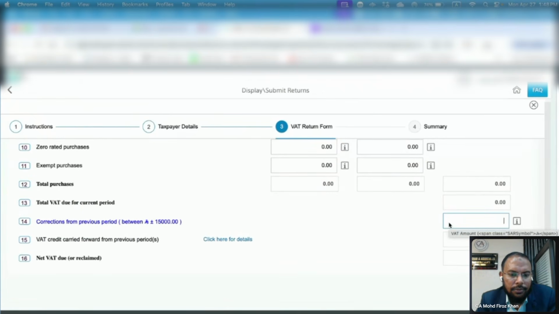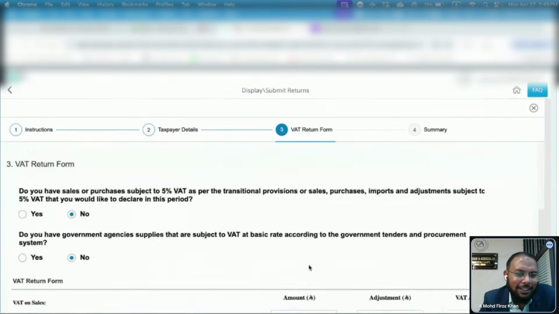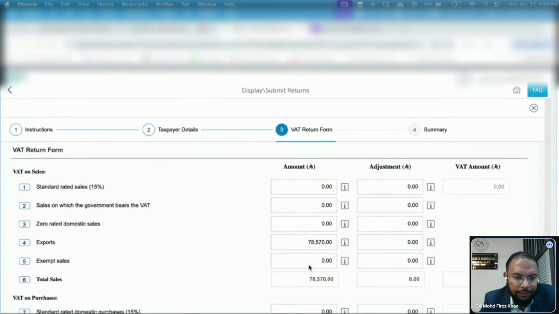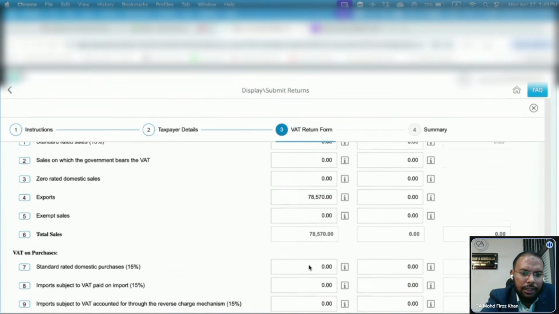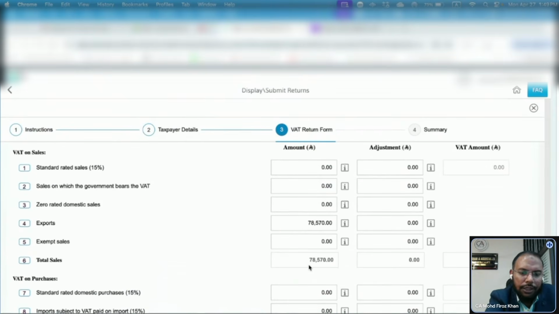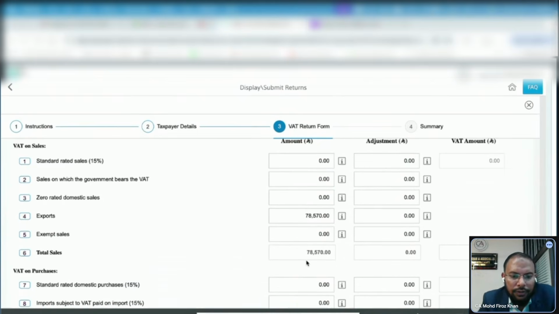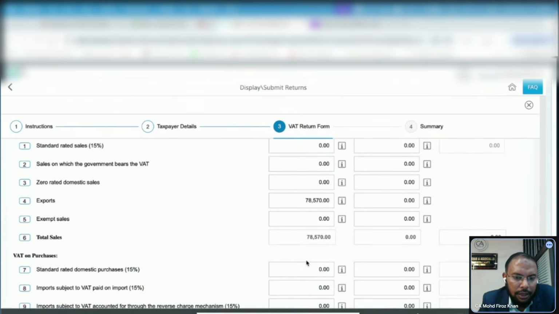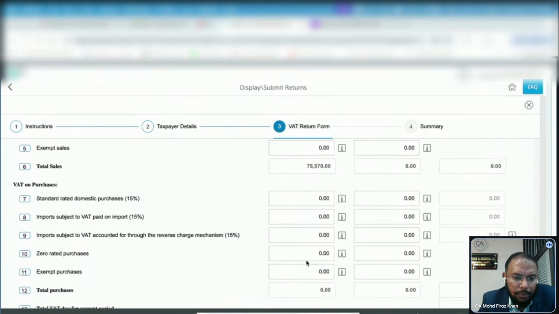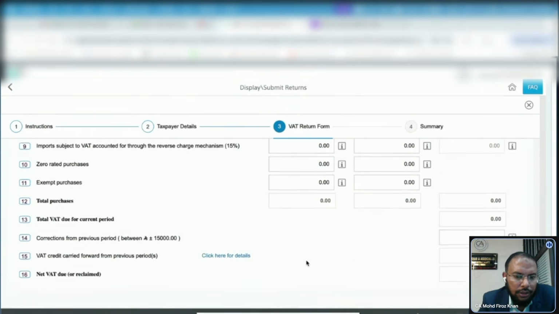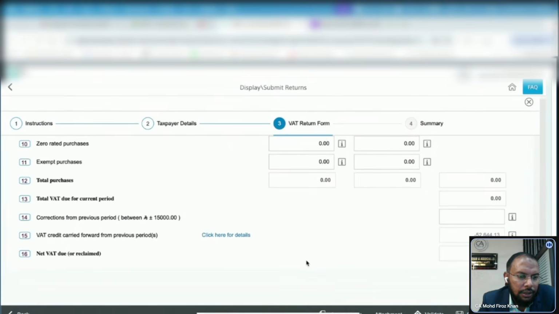Let me review my stuff. Firstly, we need to check what the total output is. Yes, you are mentioning export, adjusted, the total sale. Box 6, 78,570. Okay, come down. Move a little bit down. Yes, this is okay. Credit carried forward from previous period.